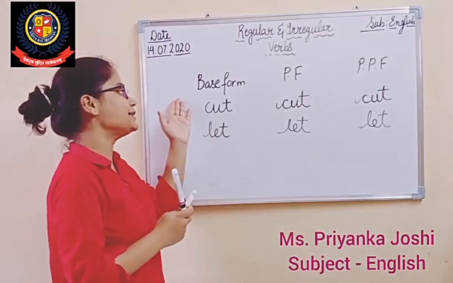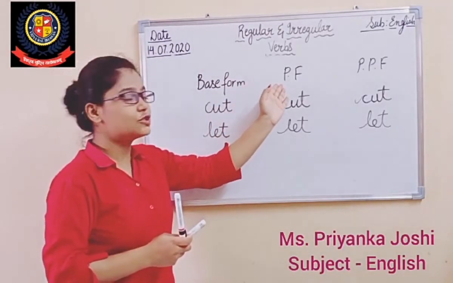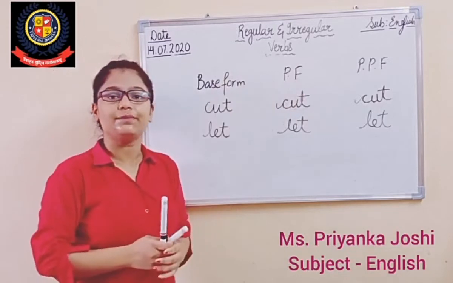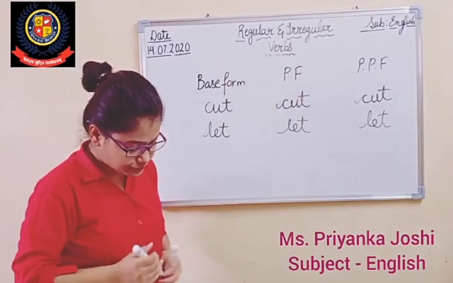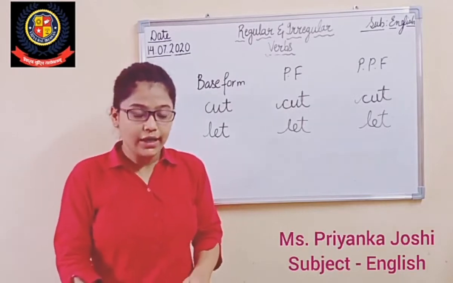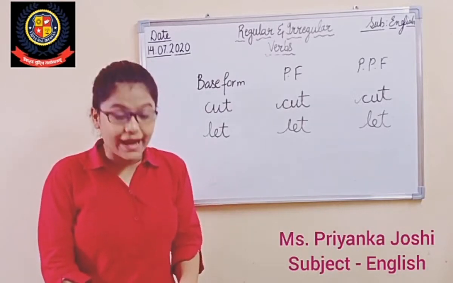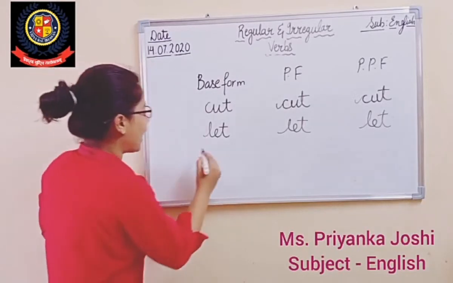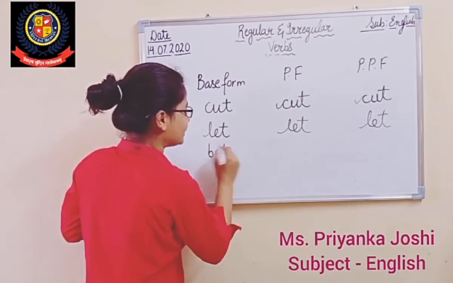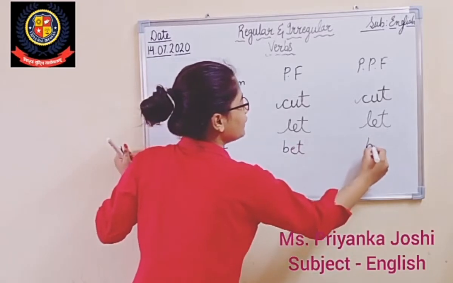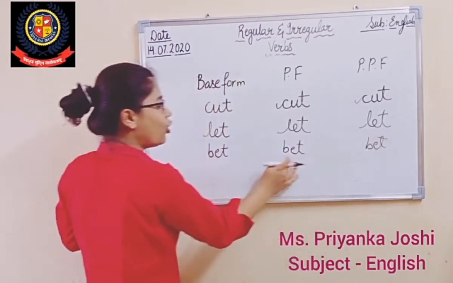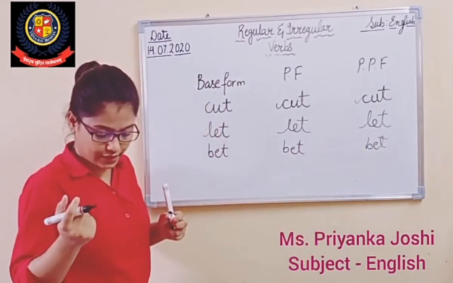The base form is same, the past form is same, and the past participle form is also same. See now, in your book it is given bet, bet, bet, right? So I have taken another word, bet. Here also it will be bet. Here also it will be bet. So there will be no word called betted or something, right?